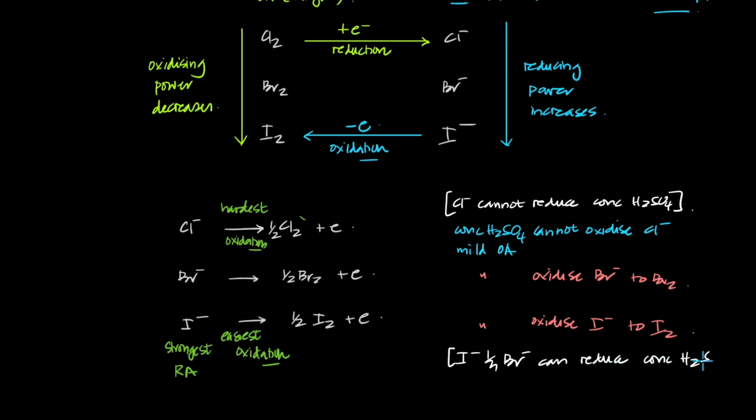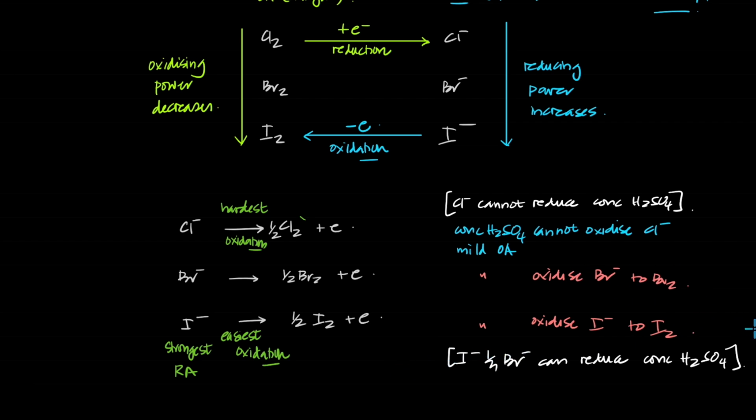Remember, reduction and oxidation is a way of looking at things, it's a perspective. The particular element losing the electrons is undergoing oxidation. The particular element gaining those electrons will be undergoing reduction. Similarly, either conc sulfuric acid is oxidizing these guys, or the halides are reducing conc sulfuric acid.